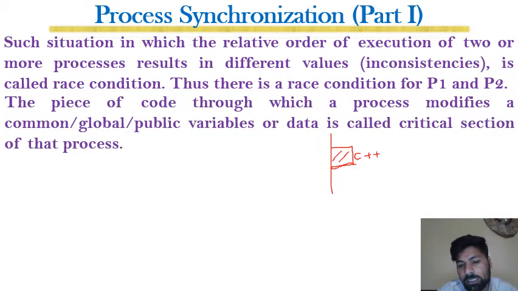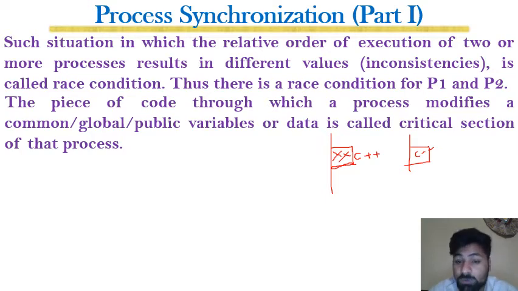So it was being modified at a particular junction of P2, and similarly in P1 there was also a section of code where there was C minus minus, or counter was decremented.